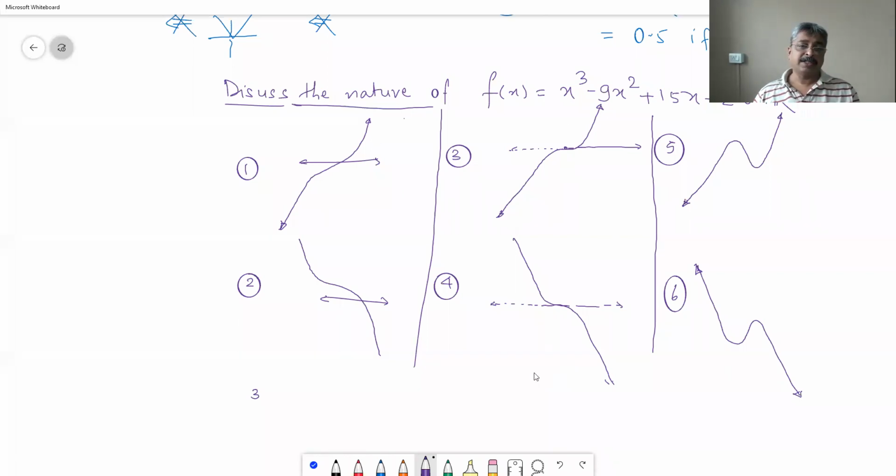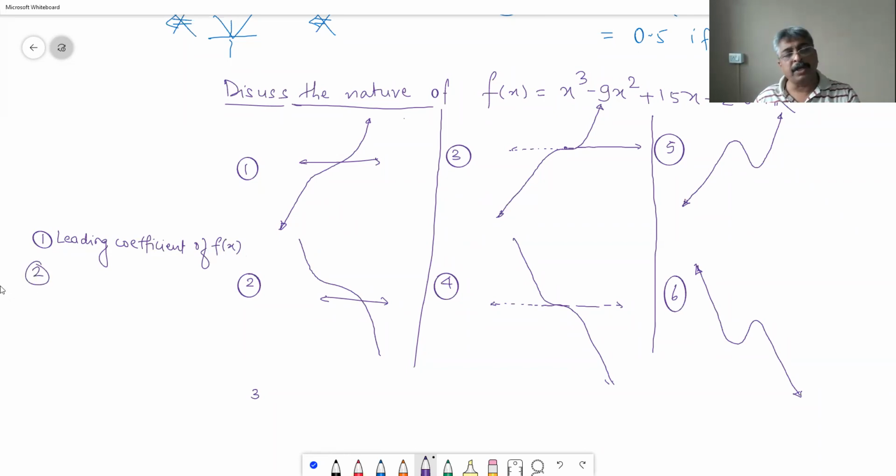So what are the characteristics of these 6 curves? Cubic is going to be looking like this when you sketch. It's a polynomial, therefore continuous and differentiable everywhere. What you are supposed to tell me is about the leading coefficient of f of x.